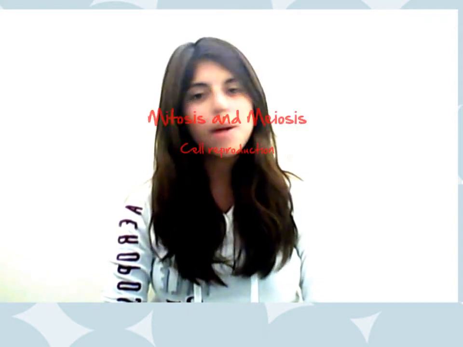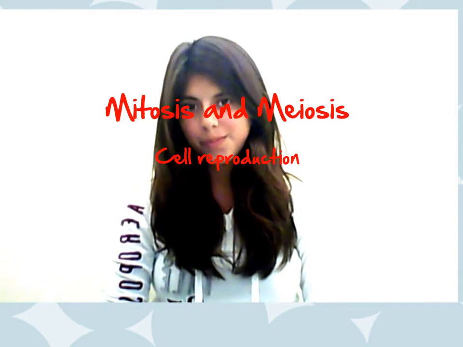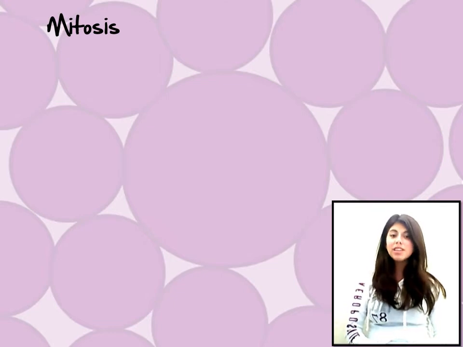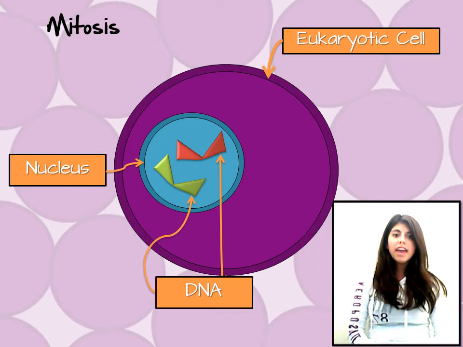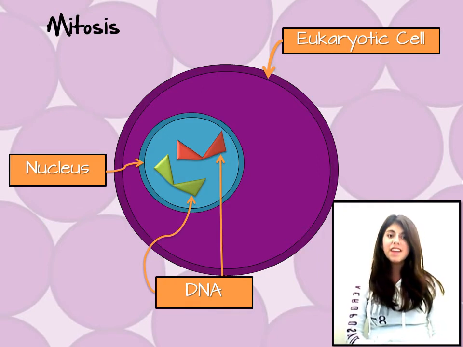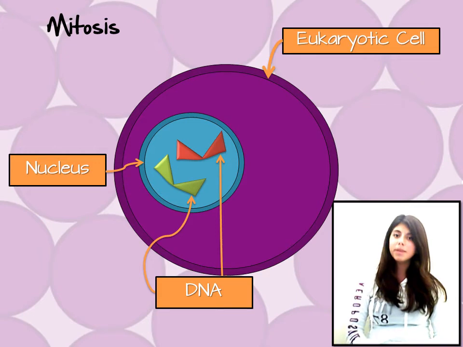Today we're going to explain what mitosis and meiosis are about. Mitosis is a process that occurs in the center of the cell, inside the nucleus only. It is a cellular division in which DNA divides equally. This process is an asexual process, and it only happens in eukaryotic cells. My partner, scientist Ale Barrera, is going to explain to you what the phases of this process are.